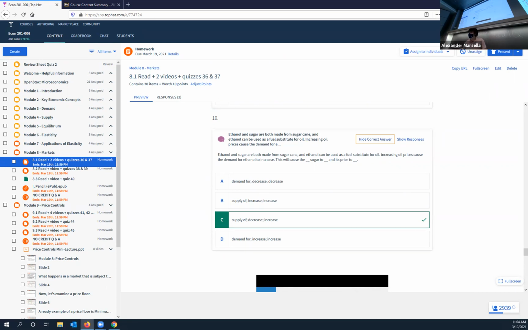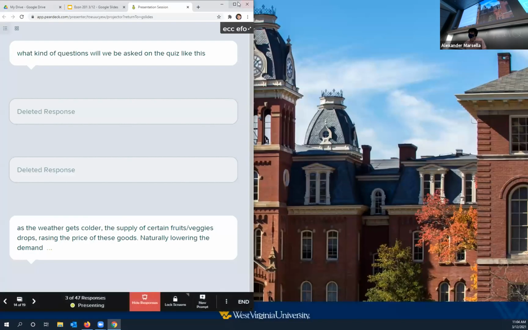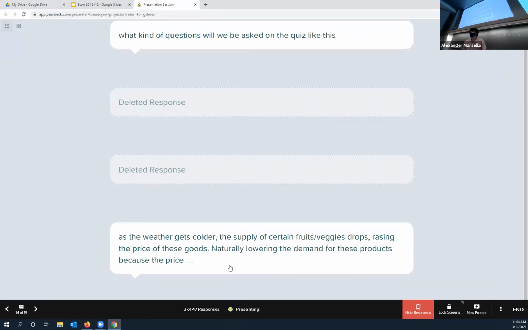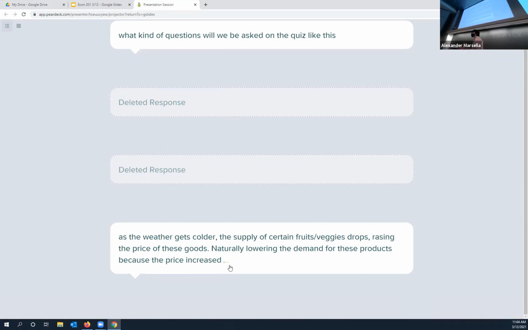Okay. Let's see if there's any other questions. As the weather gets colder, the supply of certain fruits and veggies drop, raising the price of these goods. Okay, exactly. So this is a really good point. As the weather gets colder, it becomes harder to grow certain things.